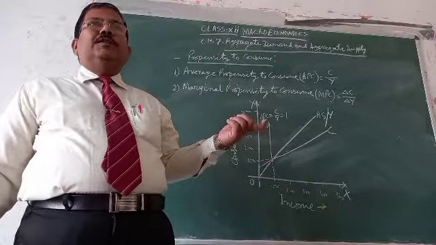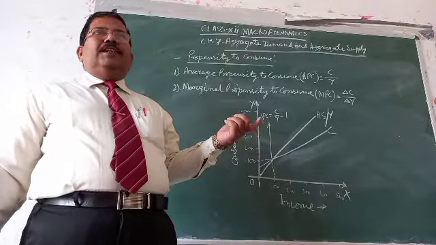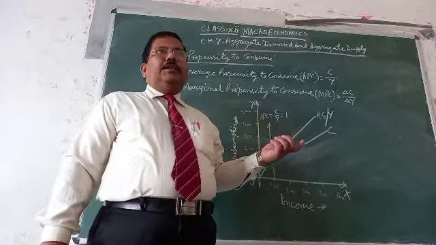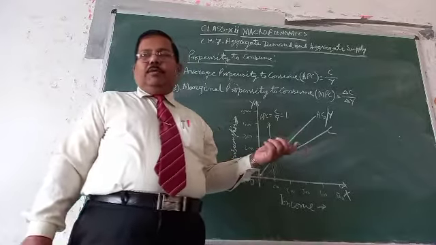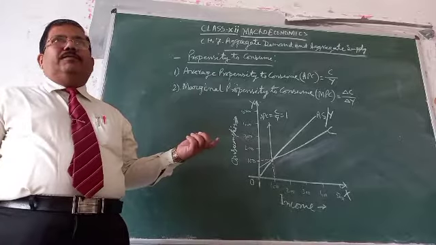How much the consumer is inclined to save from the income in the economy is called propensity to save.